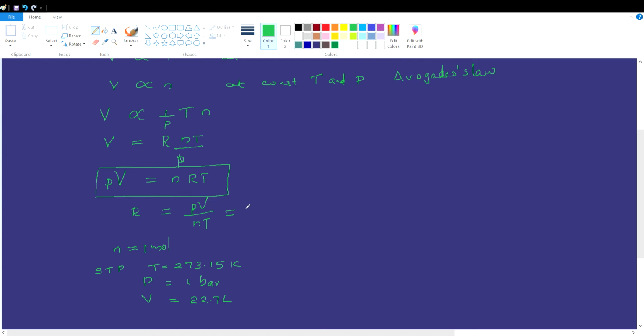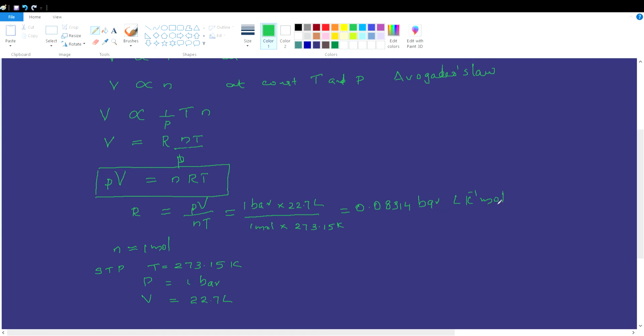That is, pressure 1 bar, volume 22.7, the molar volume, divided by 1 mole, the number of moles we have taken, times the standard temperature 273.15 Kelvin. We get the value for the universal gas constant as 0.08314 bar liter per Kelvin per mole.